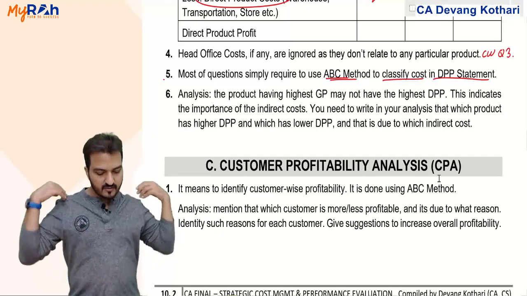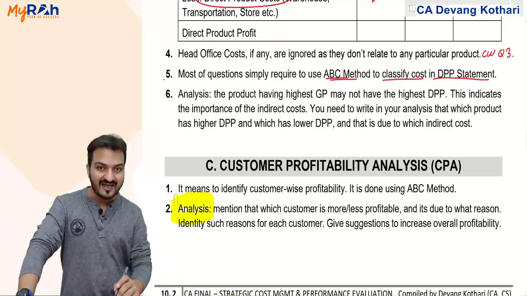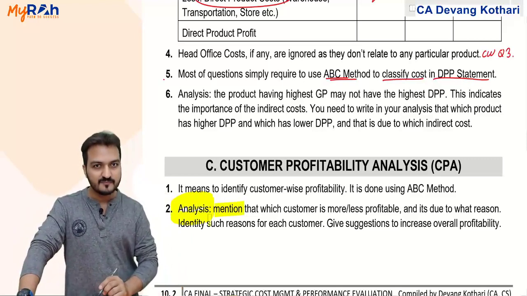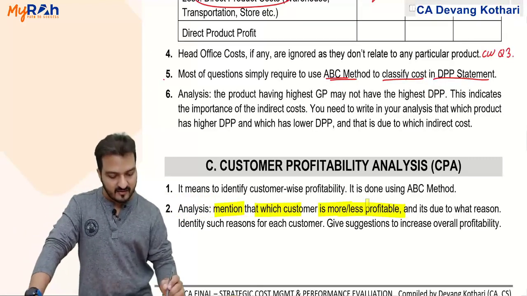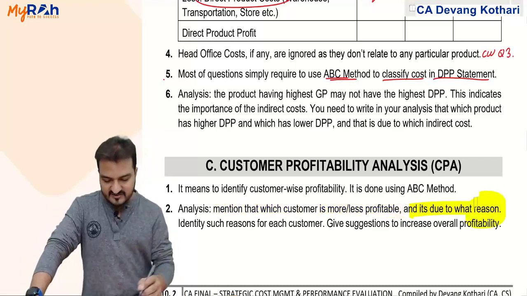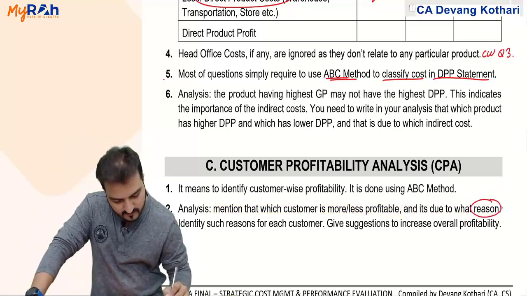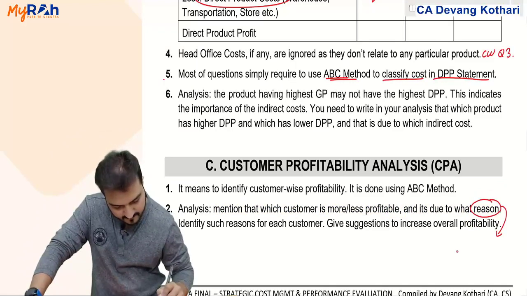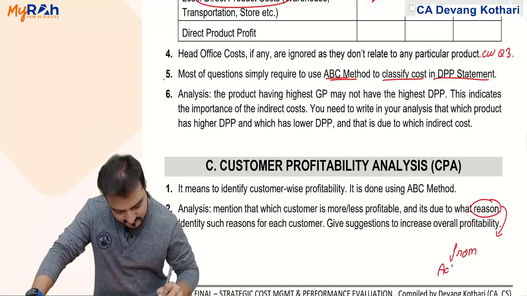Again in that case you need to write analysis, and in analysis you mention which customer is more profitable or less profitable, and it is due to which reasons, and those reasons you will get to know from your activity costs.